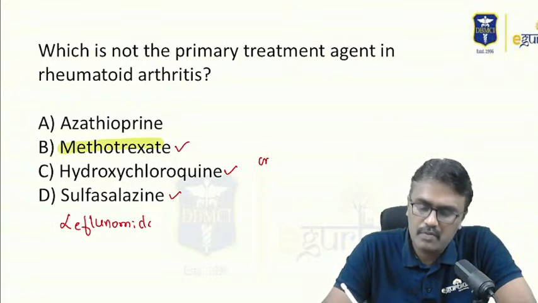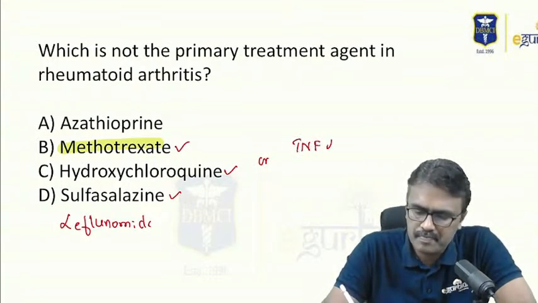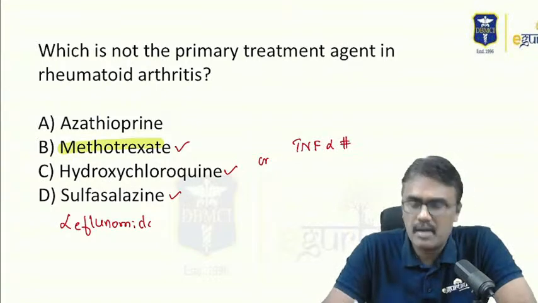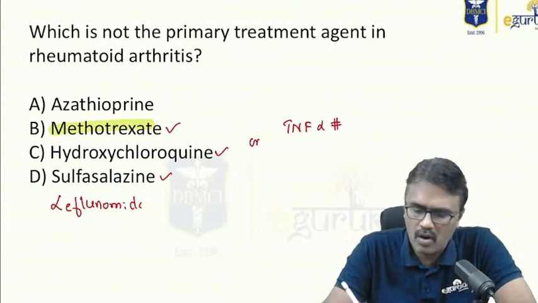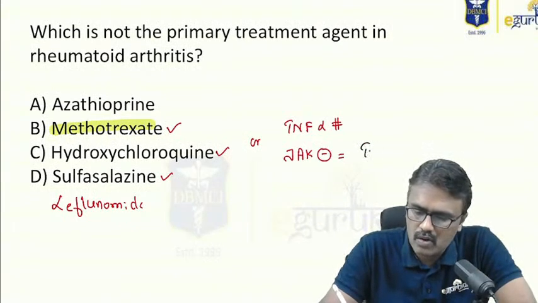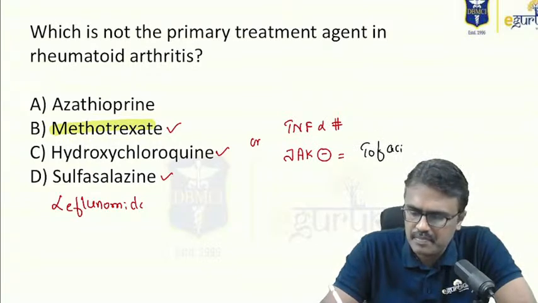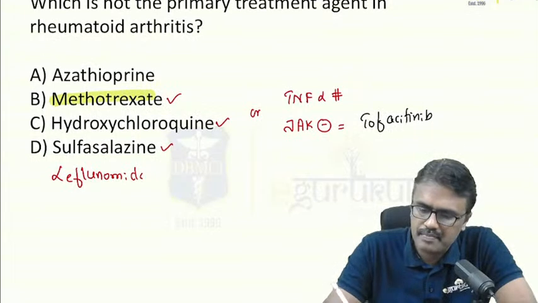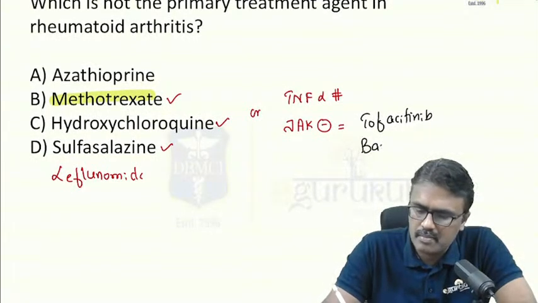Or along with that, we use biological agents like TNF alpha blockers, like infliximab, adalimumab, etanercept, or nowadays the JAK inhibitors are there. What are the JAK inhibitors? One is called tofacitinib. They have asked this already. And baricitinib.